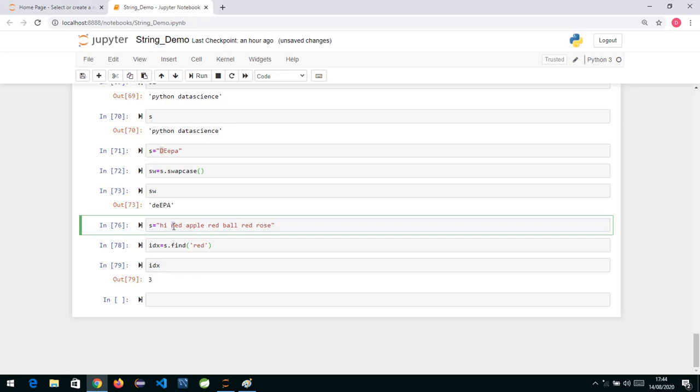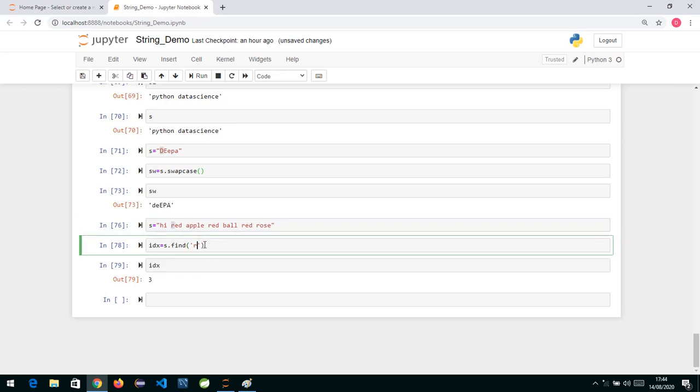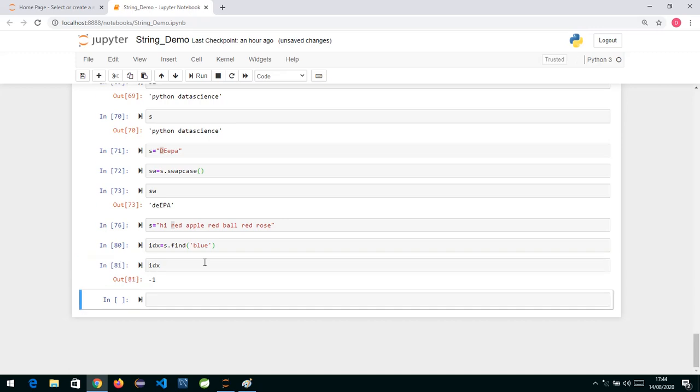Okay, now if the thing which I am searching for is not there, suppose I write the word "blue" over here, is blue present in this string? No, it's not present. So what it will return is -1. If the given string which you are looking for is not present in the string, then the find function will return -1, and if it is present, it will give you the first occurrence.